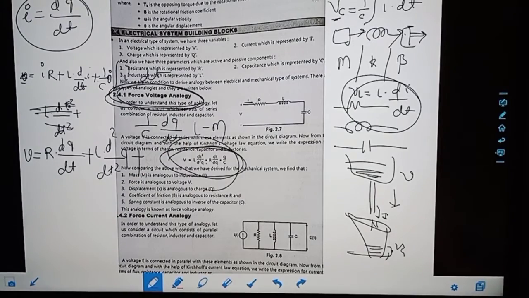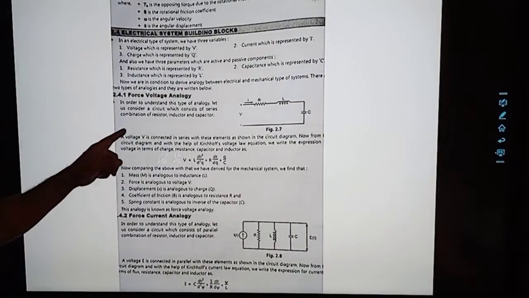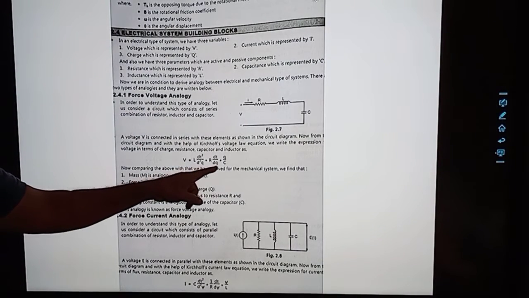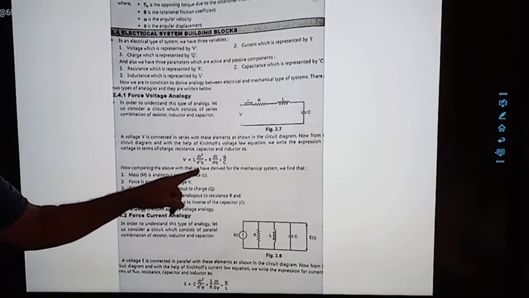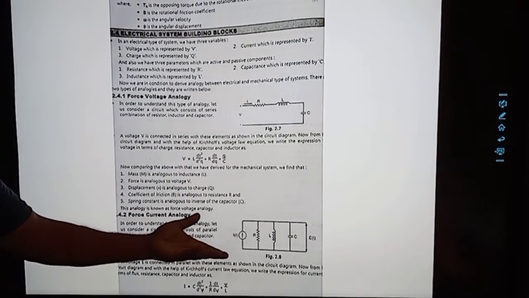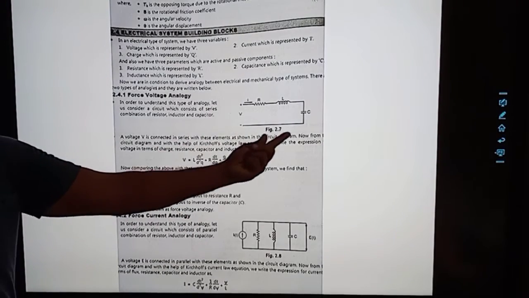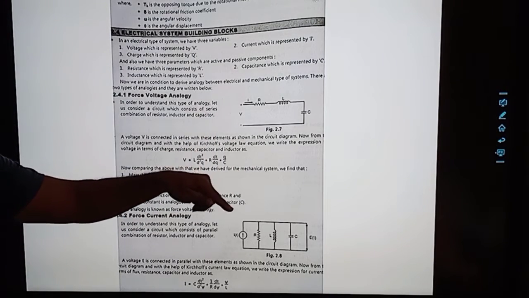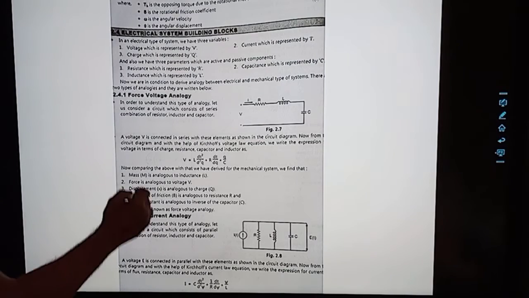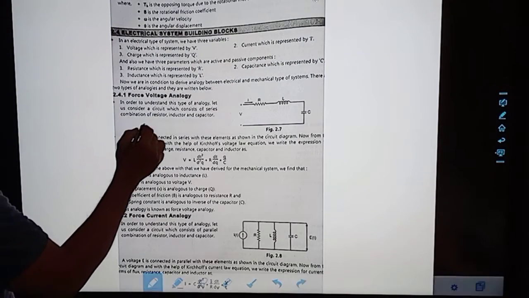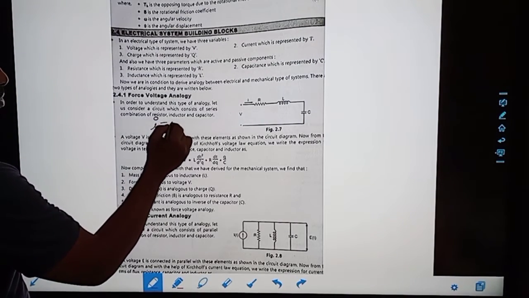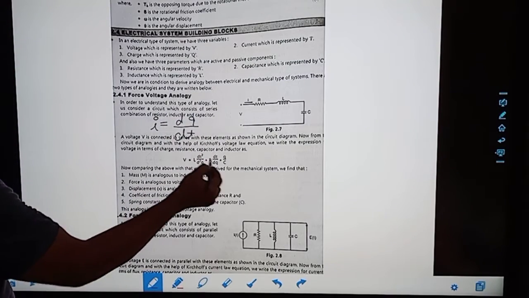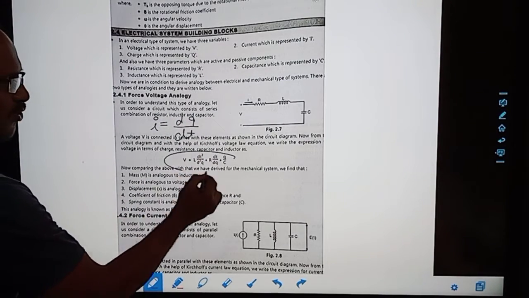Okay, so see, force voltage analogy. So how is this taken? As I told, this is not expected, but do that. It's very simple. First write the normal equation, and if you want to present it in Q, then we can write current I is equal to dq by dt. So we can substitute there and we get this type of equation.